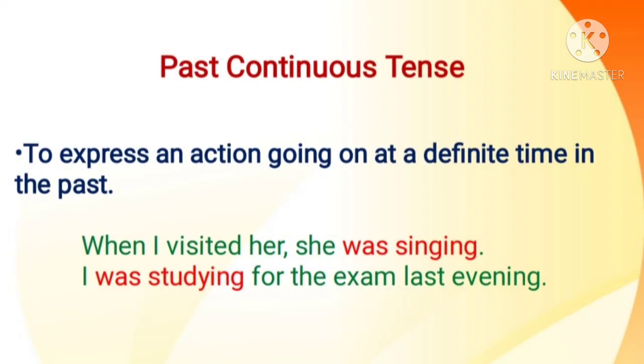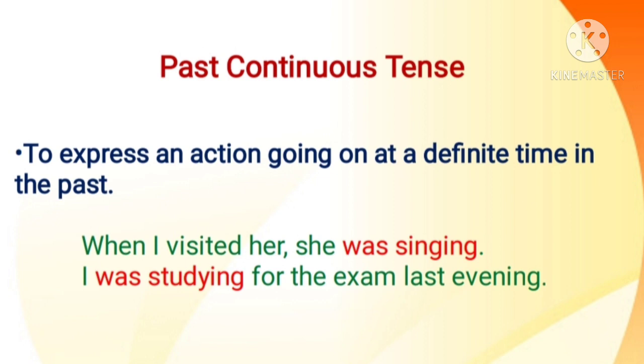Next, we are going to study about past continuous tense. Past continuous tense is used to express an action going on at a definite time in the past. Let us take the examples. When I visited her, she was singing. Here, was singing is in past continuous tense. It is used to express an action that was going on at a definite time in the past. When I visited her, that is past time, she was singing. So singing was an action that was going on at a definite time in the past.